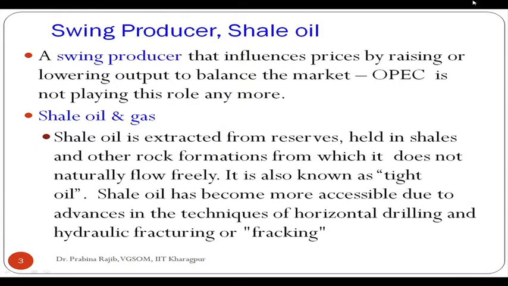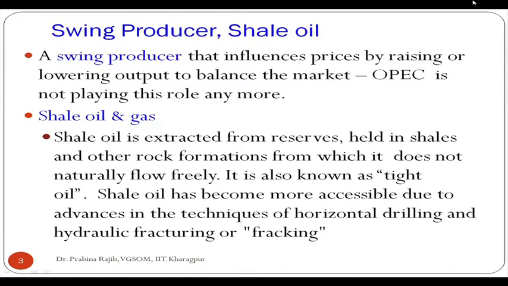In this context, when we discussed that crude oil price has gone down substantially, I would like to discuss the role of OPEC as well as the shale oil and gas production environment in USA. In the last class we discussed how OPEC has been the major crude oil producer, and OPEC members decide how much to produce, and that used to govern the crude oil price globally. So OPEC was considered as a swing producer.